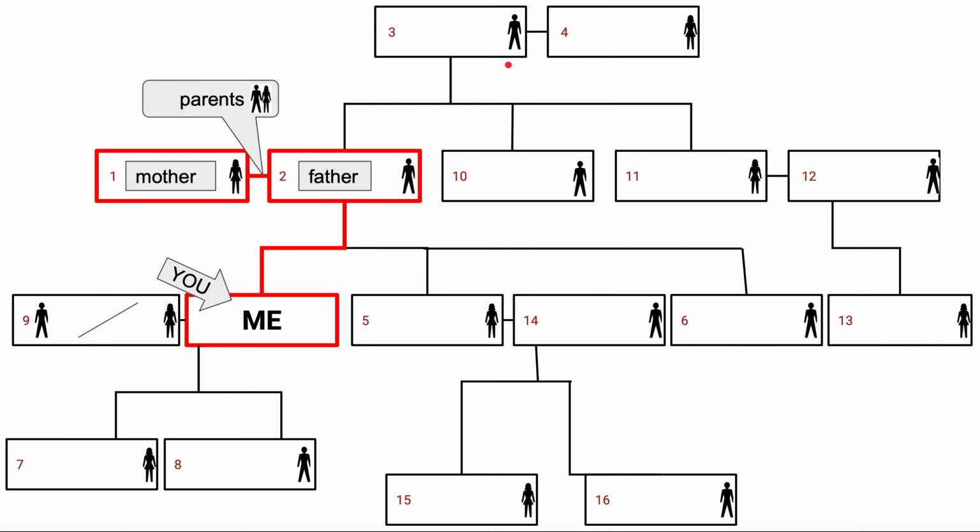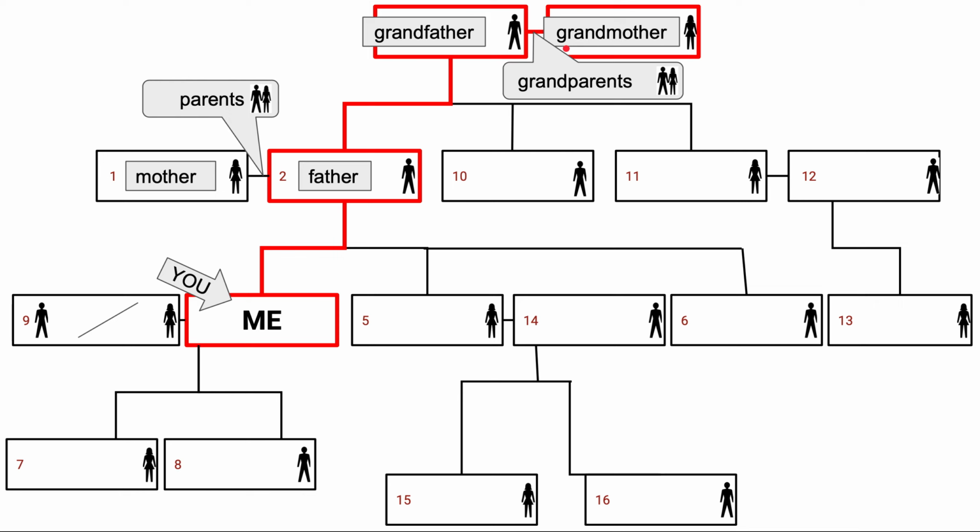Number 3 and 4, these are your grandparents. Number 3, the male, that is your father's father, or your mother's father, is your grandfather. And number 4, the female, that is your mother's mother or your father's mother, that's your grandmother. Your grandmother and your grandfather are your grandparents.